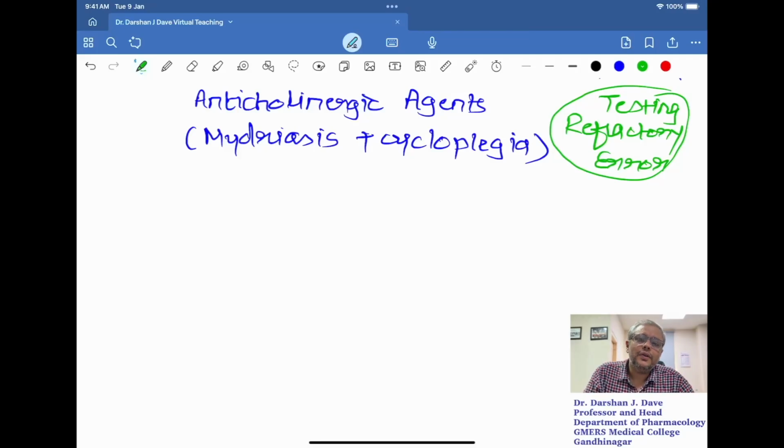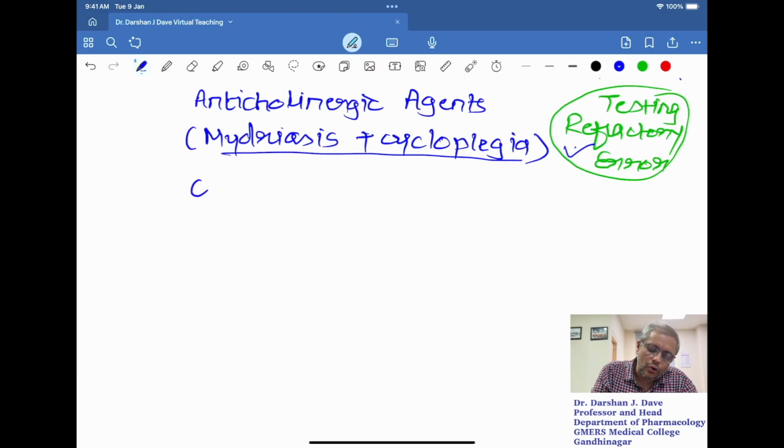In the previous session, we discussed the action of the anticholinergic agents on the eye. The anticholinergic agents produce mydriasis as well as cycloplegia, and both of these are required for testing the refractive error. Now, in connection with that point, which agents should we prefer for testing the refractive error?